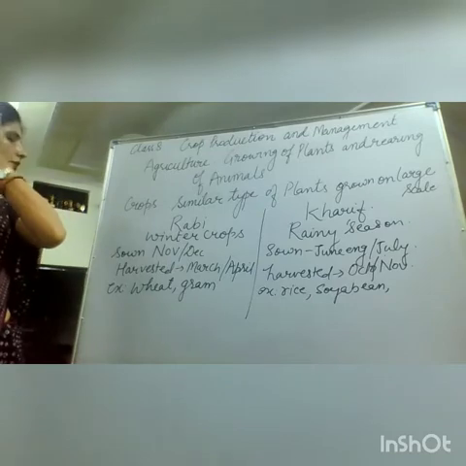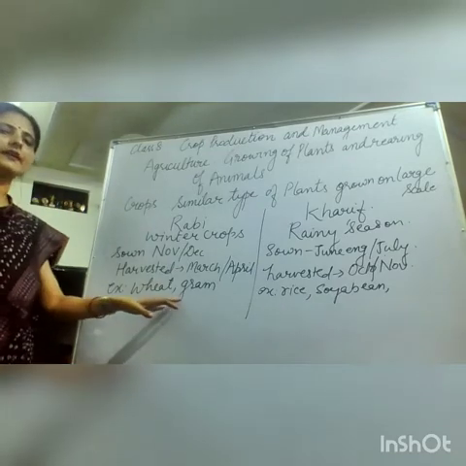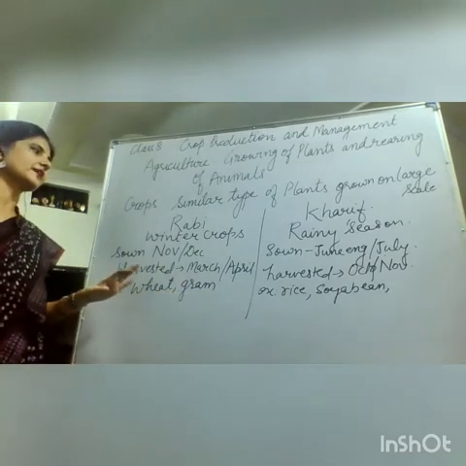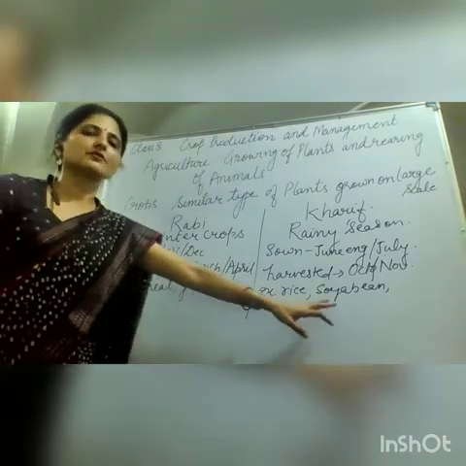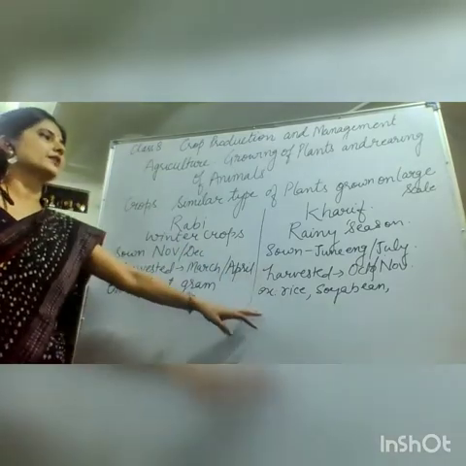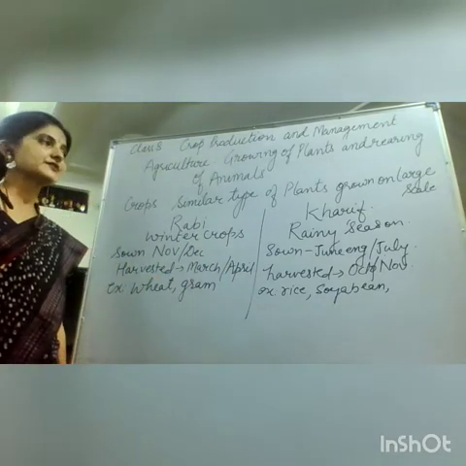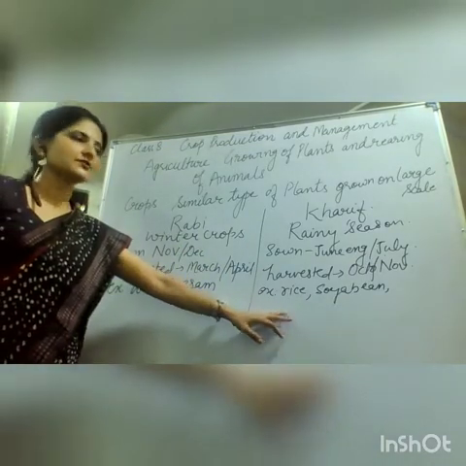In winter season, we get carrot and different vegetables, that is winter season crops. Rainy season crops are rice, soya bean and sugarcane, that is the Kharif crops. So these are the two cropping seasons.